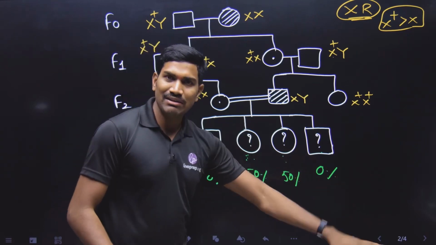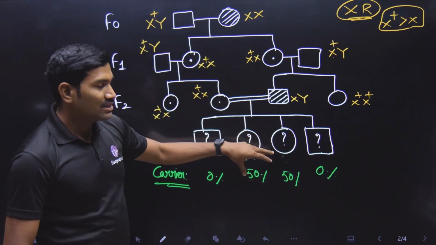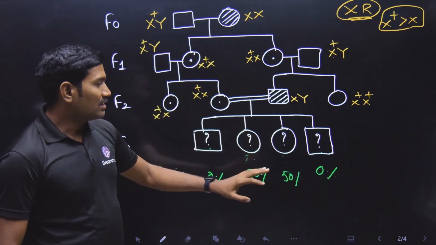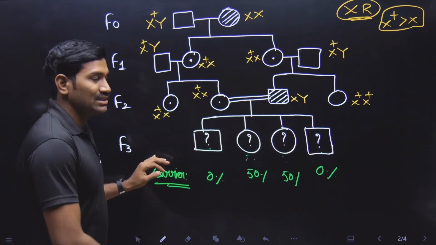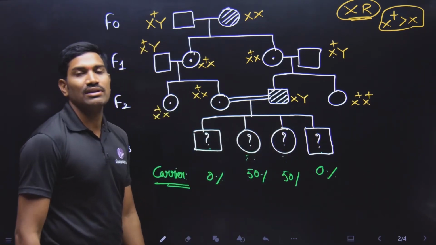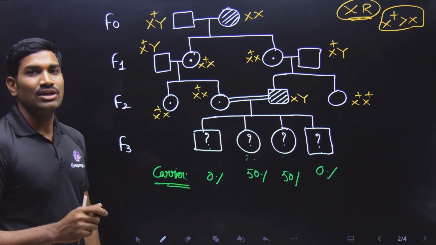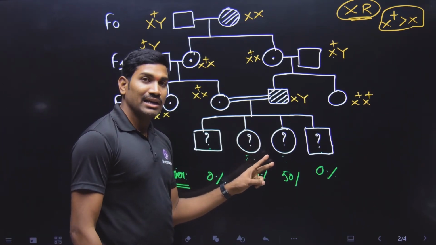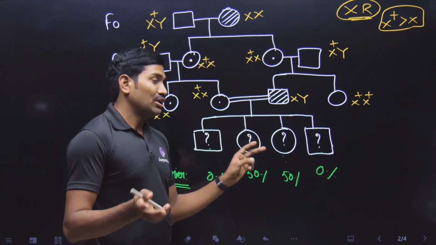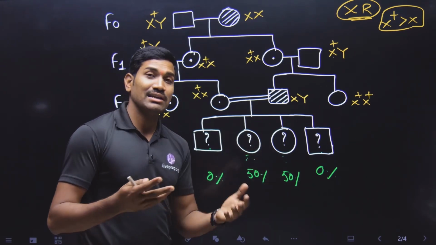Anyhow, with respect to me, leave it. And here, what is the chance of this particular individual? What is the chance of carrier in the F3 generation? In the F3 generation, now you just observe carefully. What is the chance here? Now again, it will create a confusion. If both of them are carriers, you will get a different proportion. If one is a carrier and the other one is not, you will get a different proportion.